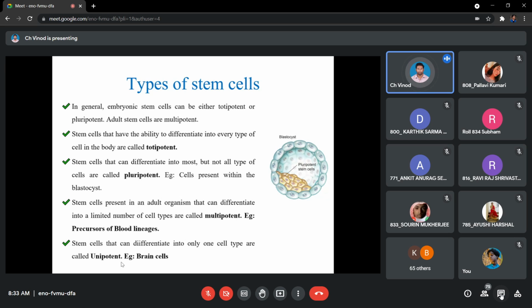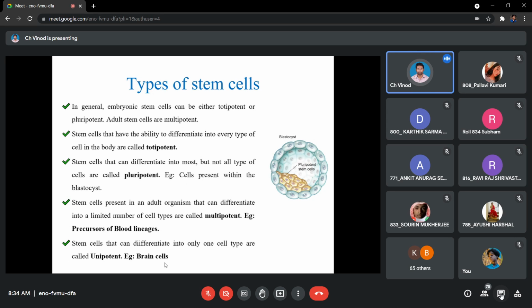Okay, so during mitosis, whatever explanation I have given with respect to the so-called cloning, matlab genetically identical daughter cells and structurally identical daughter cells, usually will be seen with this category, unipotency. Okay, so whereas others show differentiation, Toti shows differentiation, pluri shows differentiation, multi shows differentiation, uni does not show any sort of differentiation because it is going to give you only 1 type of cell every time. Okay, so these unipotent cells are majorly found after the development.